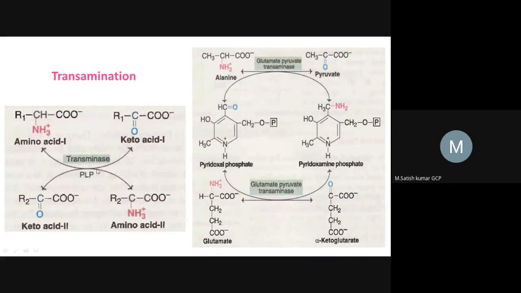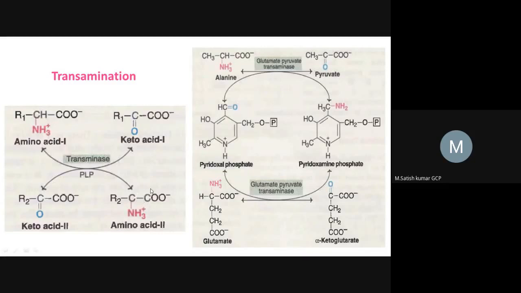This is a little confusing, but don't get confused. Here the amino acid releases the amine group, and that amine group is accepted by PLP, and the amino acid is converted into a keto acid. Now this amine group is present with PLP, and PLP gives this amine group to keto acid 2, and now keto acid 2 is converted into amino acid 2.